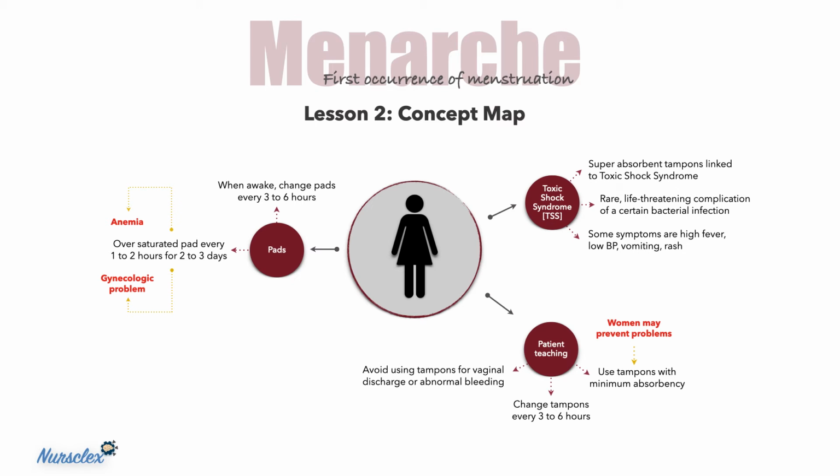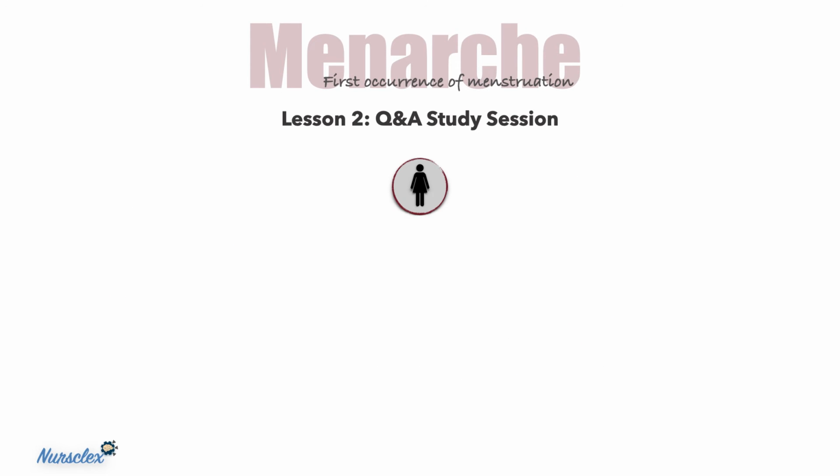A woman may want to use tampons only during the day and switch to pads at night to avoid vaginal irritation. If a woman experiences vaginal irritation, itching, or soreness, or notices an unusual odor while using tampons, she should stop using them and be evaluated for infection. This completes the menarche concept map lesson. Now on to the Q&A study review.